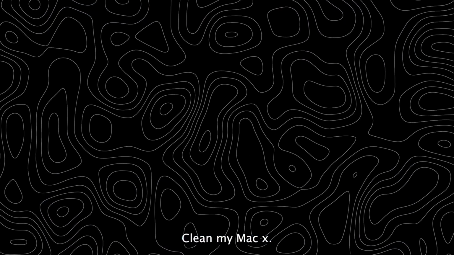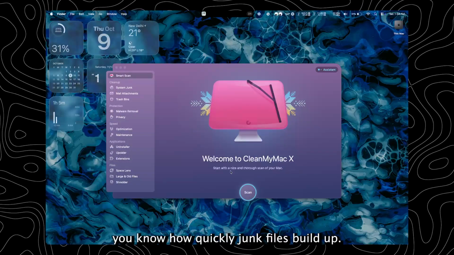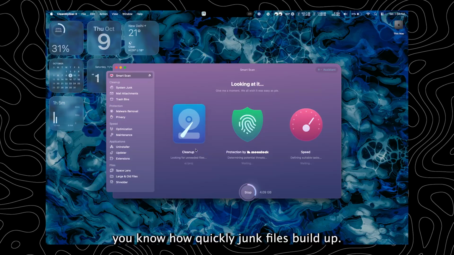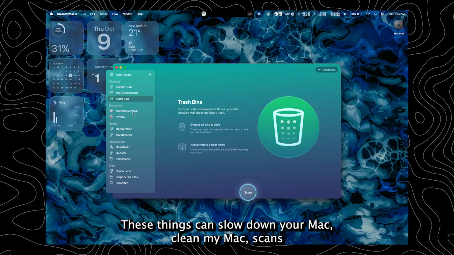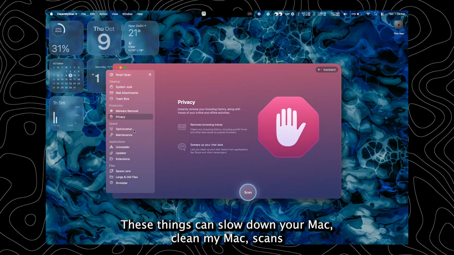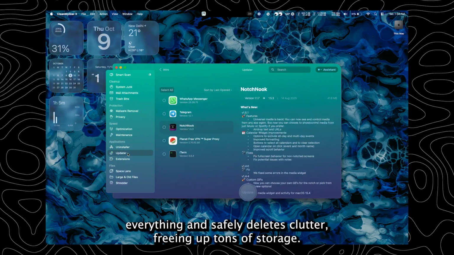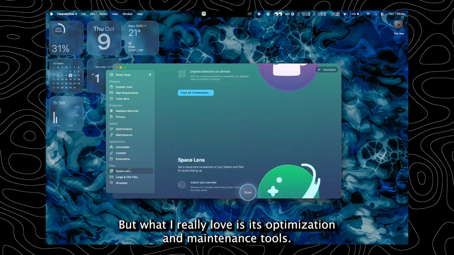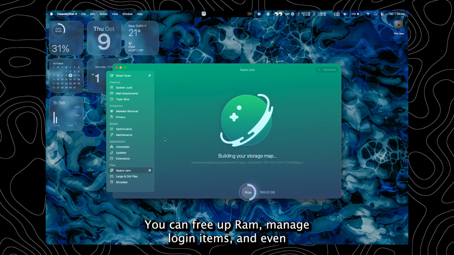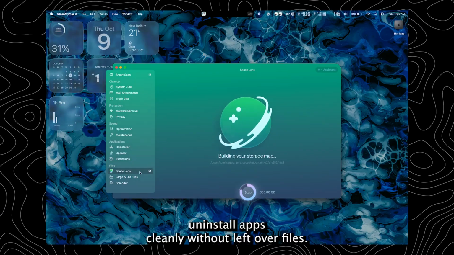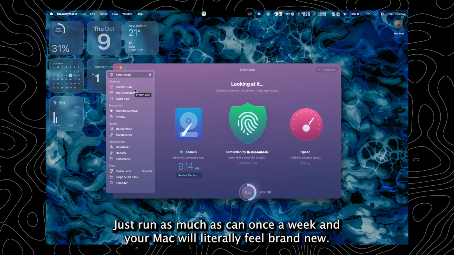Next one is your Mac's doctor, CleanMyMac X. If you have had your Mac for a while, you know how quickly junk files build up. Old cache, system logs, leftover apps, random files from downloads, these things can slow down your Mac. CleanMyMac scans everything and safely deletes clutter, freeing up tons of storage. But what I really love is its optimization and maintenance tools. You can free up RAM, manage login items, and even uninstall apps cleanly without leftover files. Just run a smart scan once a week and your Mac will literally feel brand new.